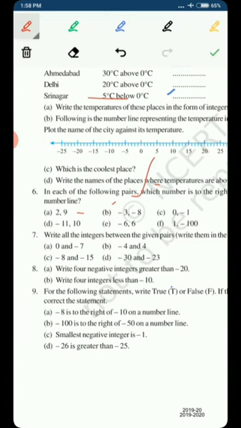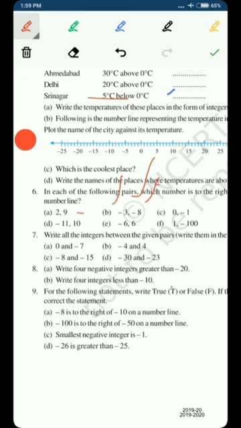Between minus 3 and minus 8, which is bigger? We know that minus 3 is bigger and minus 8 is smaller, because in negative numbers, the bigger the number, the smaller its value. So the bigger number is always on the right hand side of the other. Minus 3 is bigger, so minus 3 will be to the right of minus 8.